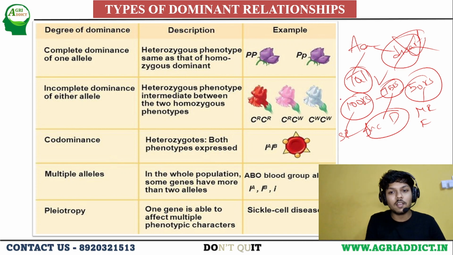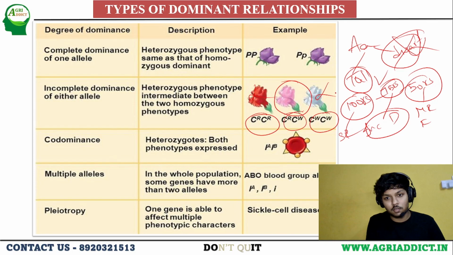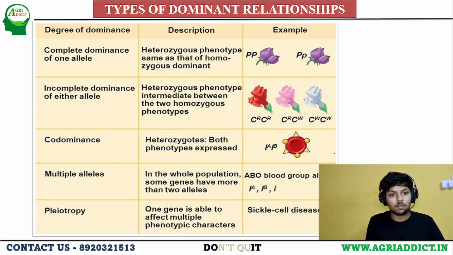Here the example they have given is that a red flower is a dominant trait, and a white flower is a recessive trait. But in the heterozygous condition, the trait that is produced is pink in color, means neither red is produced nor white is produced. Pink color is produced.